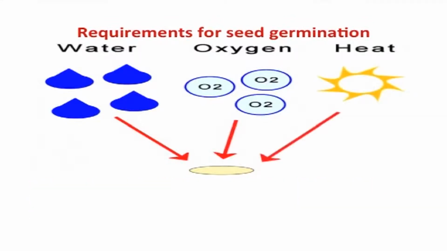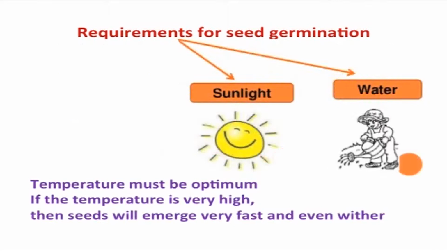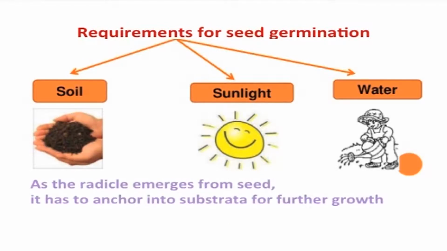The third most important requirement is temperature. The temperature must be optimum. If the temperature is very high, then seeds will emerge very fast and even wither. The last is substrata. As the radicle emerges from seed, it has to anchor into a substrata for further growth. In agriculture, seeds are sown in soil, which acts as a substrata and provides nourishment.